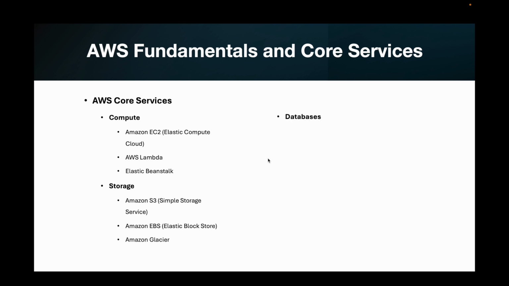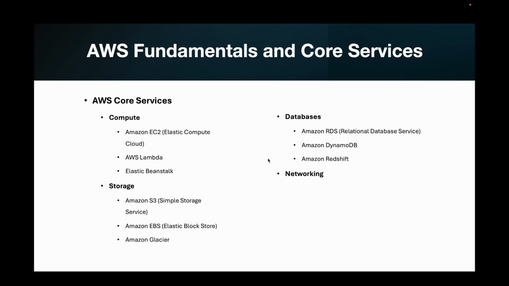Next, let's look at some databases. We have Amazon RDS, which is Relational Database Service, which is managed relational databases. Examples can be MySQL, PostgreSQL, and Oracle. Then we have Amazon DynamoDB, which is a fully managed NoSQL database service. And we also have Amazon Redshift, a fast, scalable data warehouse solution.